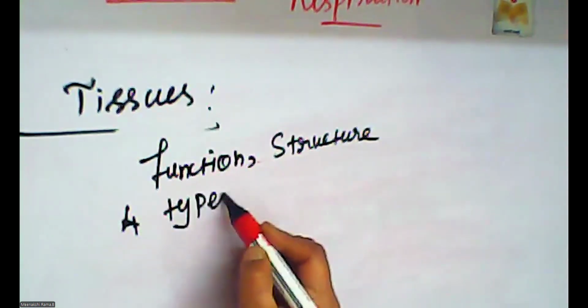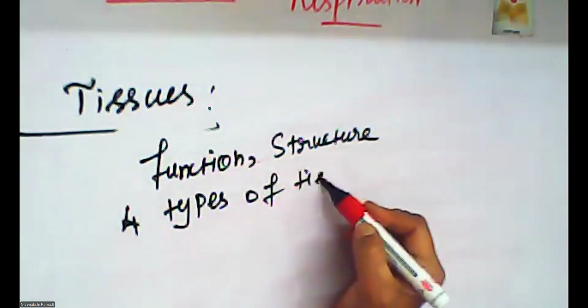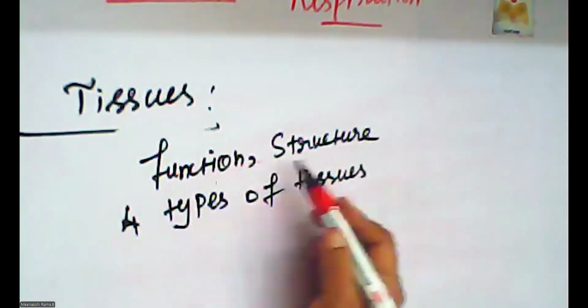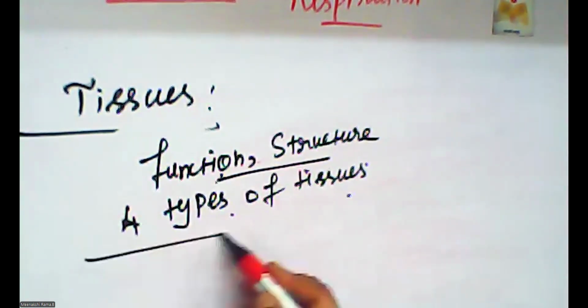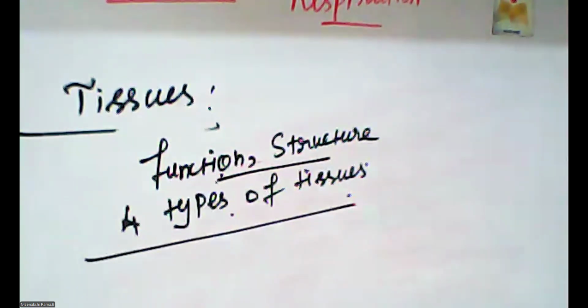There are 4 types of tissues depending upon function and structure.